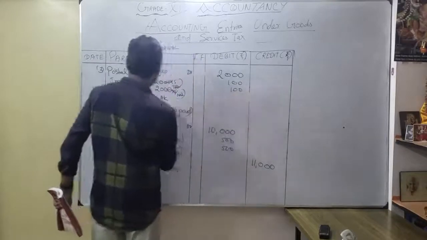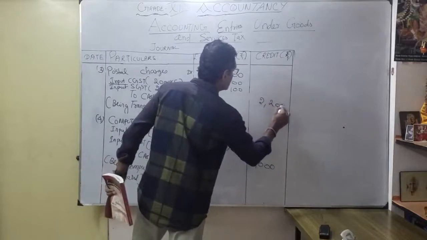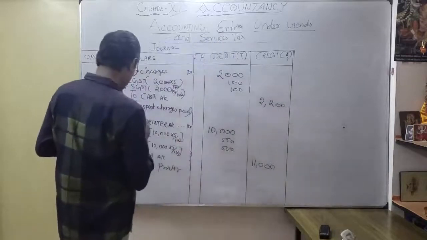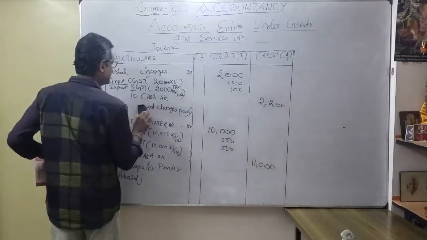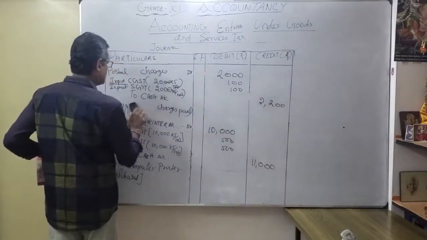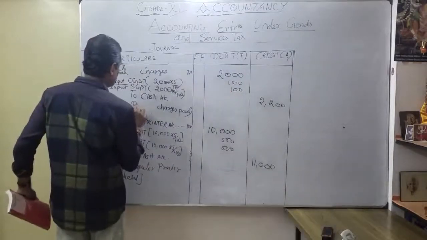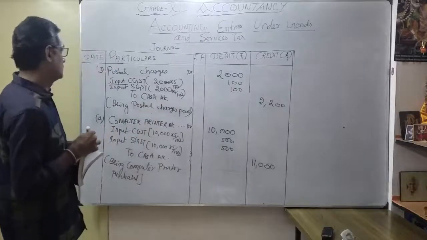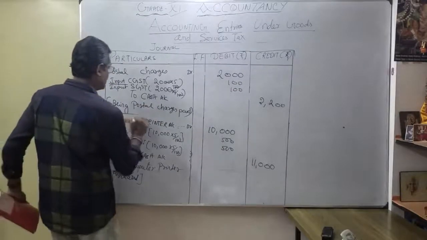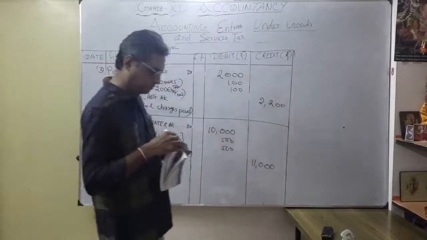So what is my cash now? To cash account 2200. As a narration, being postal charges paid. I simply change it here: being my postal charges paid. You understood now? How for this journal entry? So it is over, yes or no?